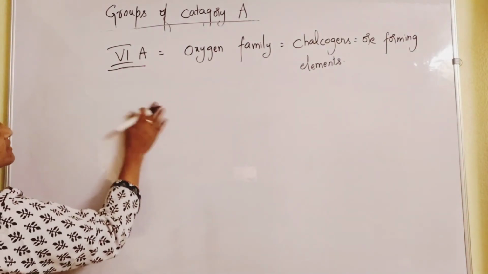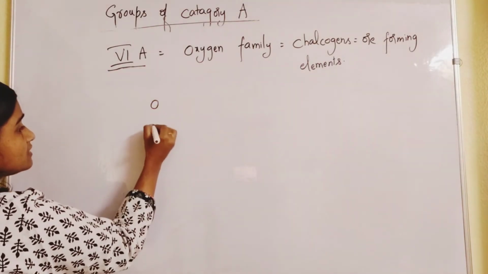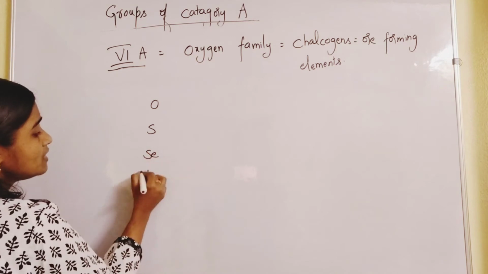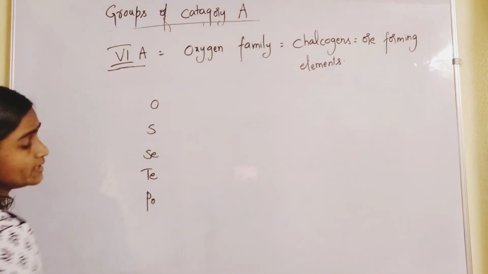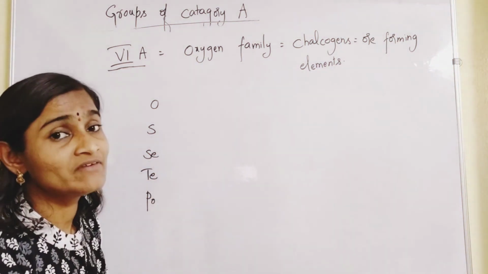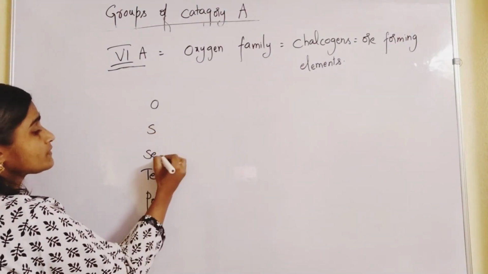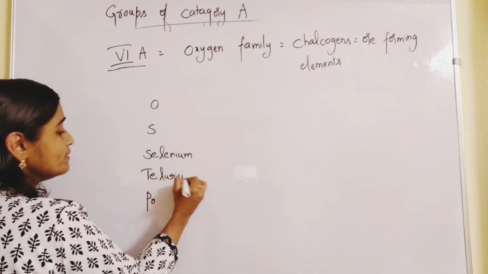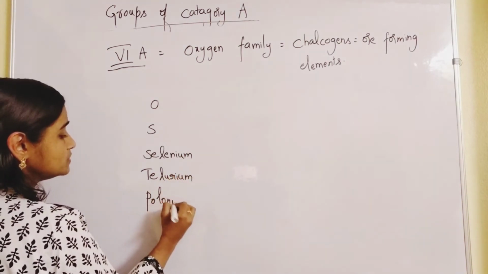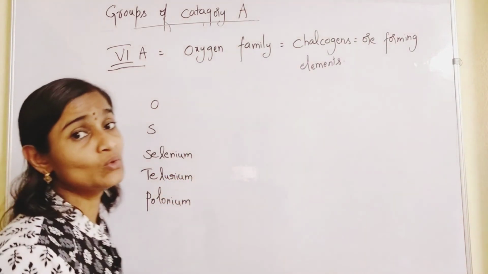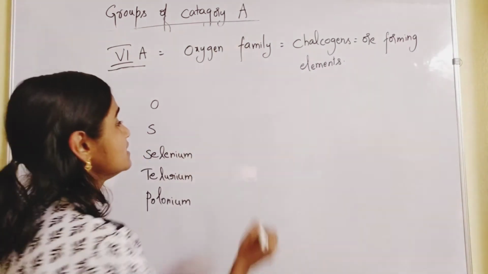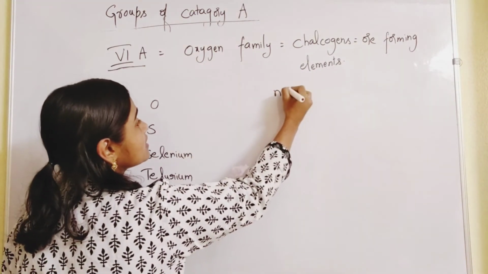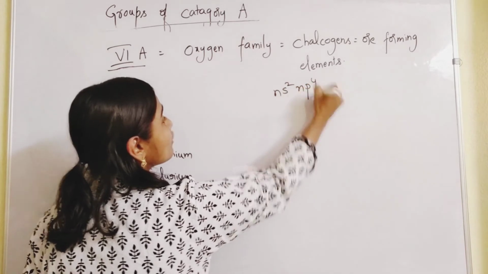What are those elements? Oxygen, sulfur, selenium, tellurium, polonium. These are called what? Ore forming elements, chalcogens. General configuration is what? ns2 np4.